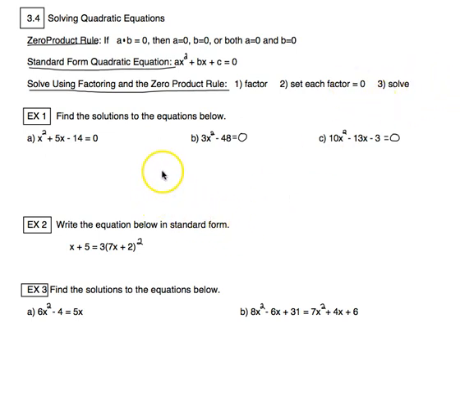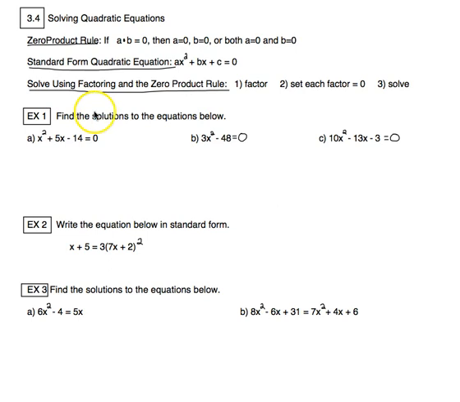Most of the time when we're solving quadratic equations, we are going to get two solutions because the exponent is 2. Now we will do at least one here where we end up with only one solution. But most of them are going to have 2, so you're going to see a lot of the select all that apply, and typically you're going to be selecting 2.